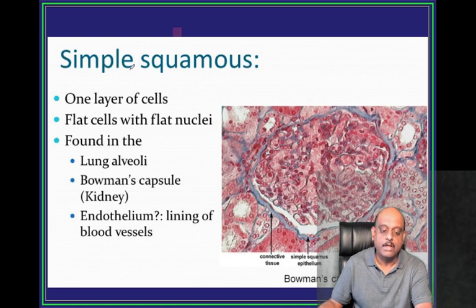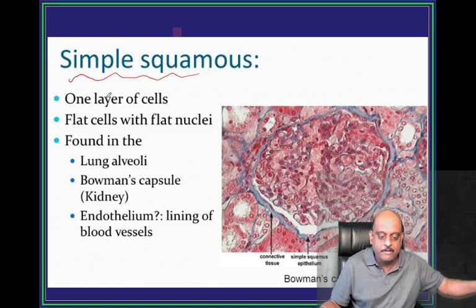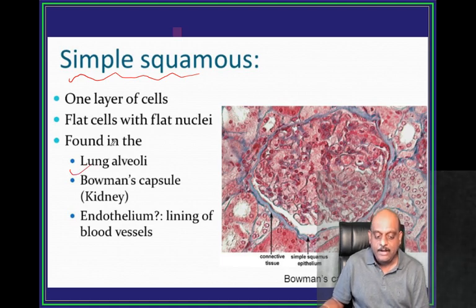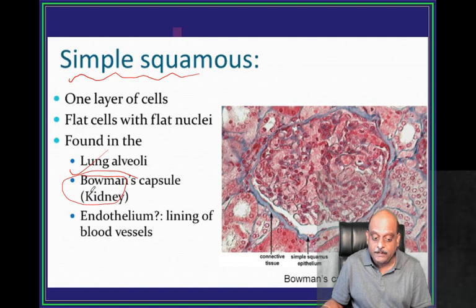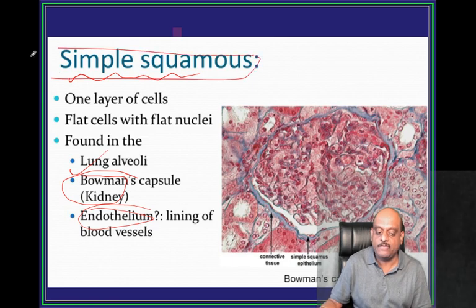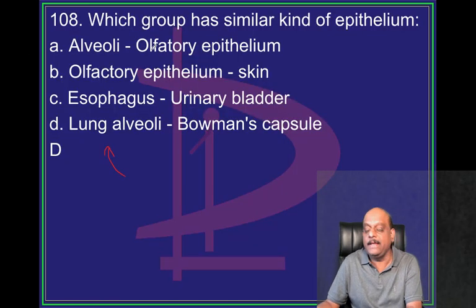So, the simple squamous epithelium, where there is one layer of cells, where do you find it? Lung alveoli, Bowman's capsule, endothelium. In all these places, you have simple squamous. Excellent. How about the other options which are being given?